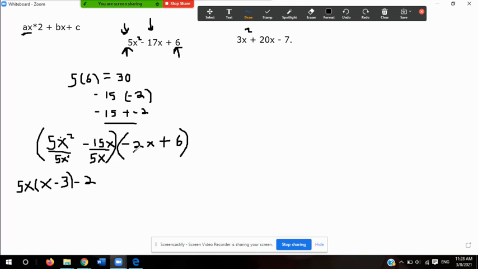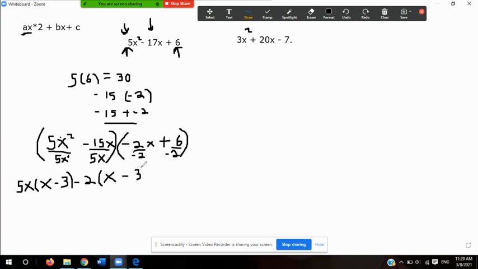Okay. And we will divide that by negative 2. In this case, notice that I do not include the x. The reason I don't include the x is because in this parentheses, the only term that has an x is negative 2. So negative 2 divided by negative 2 is obviously 1, or again, I can write 1x or x. It makes no difference. And then, of course, I have 6 divided by negative 2, and that would equal minus 3.